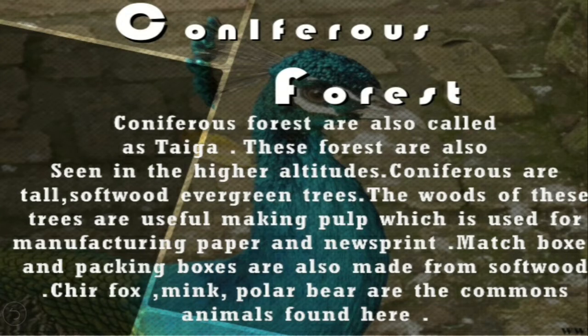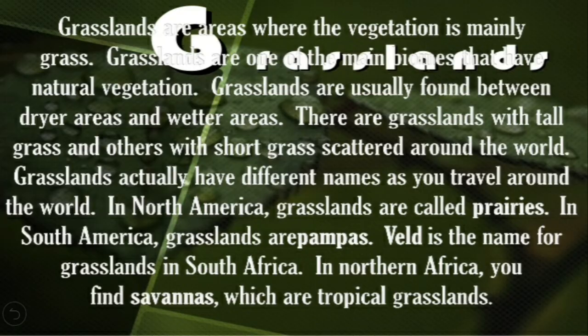So children, in the previous class, we concluded with coniferous forests. You all might be remembering that coniferous forests are also called as taiga, and these forests are seen in higher altitudes. Today we are going to start with grasslands.